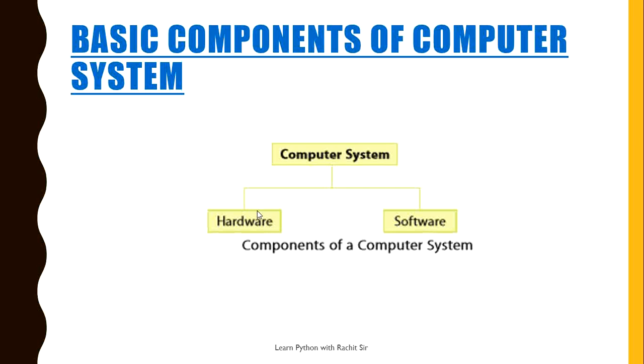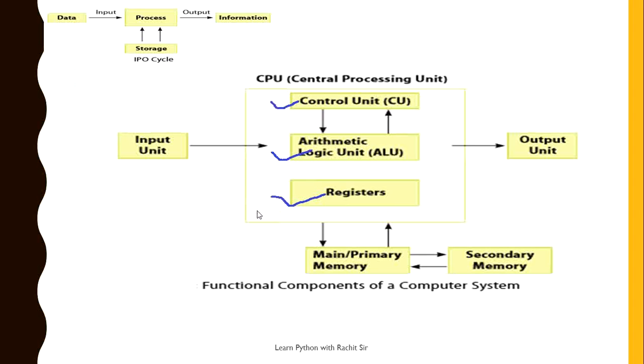Let us now have a look at functional component of computer. This is the figure. Each task given to computer follows an input, process, output. This is called IPO cycle. It accepts certain input, processes that input and produces the desired output. The input unit takes the input, the CPU processes the data, and the output unit produces the output. The memory unit holds the data and instructions during the process.